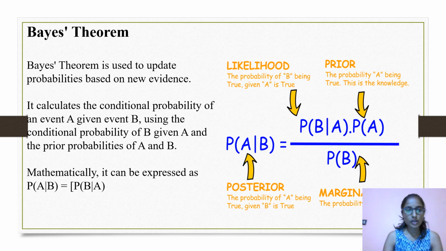Now let us see what is Bayes' theorem. Bayes' theorem is used to update probabilities based on new evidence. It calculates the conditional probability of an event A given event B using the conditional probability of B given A and the prior probabilities of A and B. Mathematically, it can be expressed as P(A|B) = P(B|A).